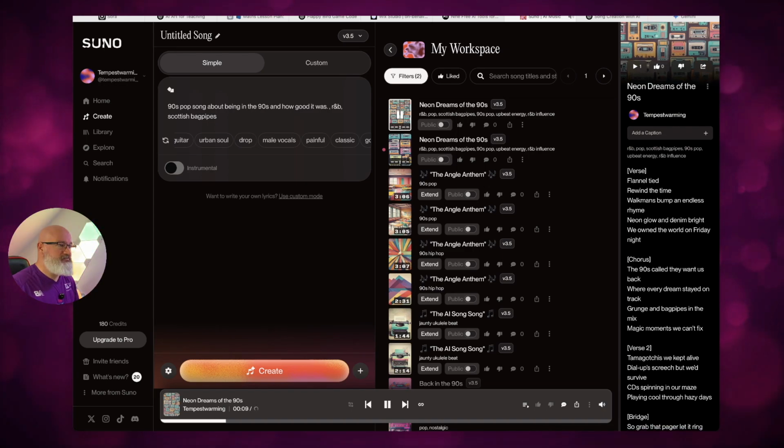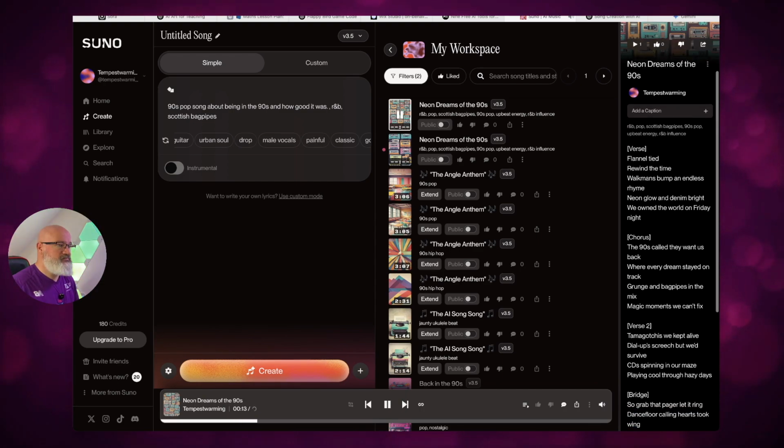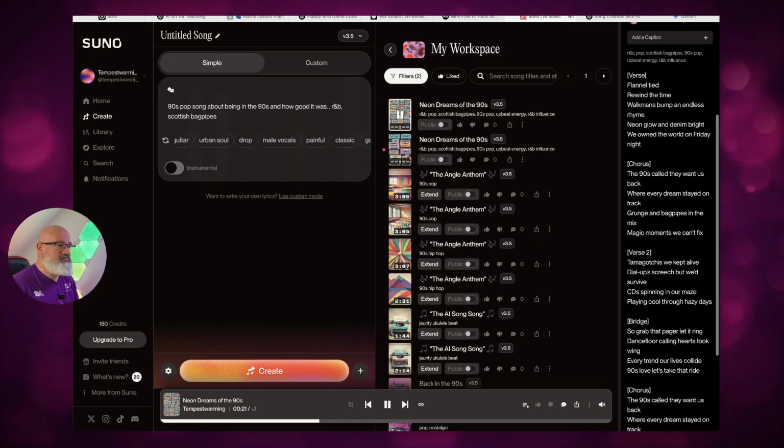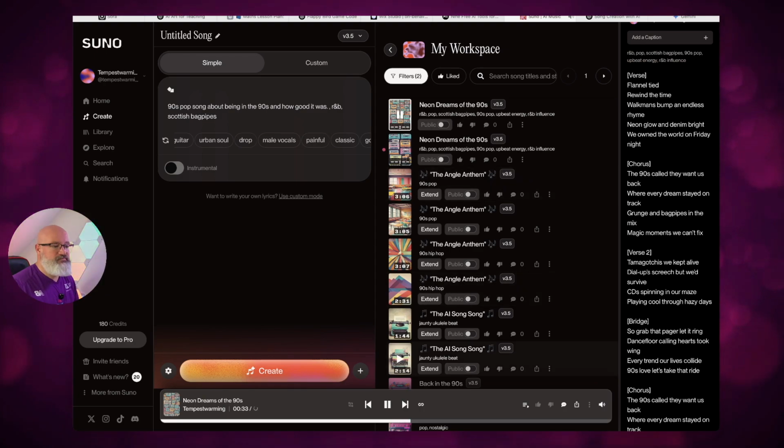up with. Flannel tight, rewind the time. Walkman's bumping endless rhyme. Neon glow and denim bright. We own the world on Friday night. The 90s call, they want us back. Where every dream stay on track. Plunging bagpipes in the mix. Magic moments we can't fix.